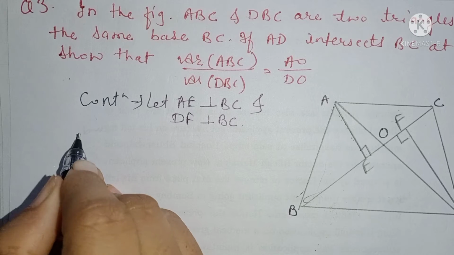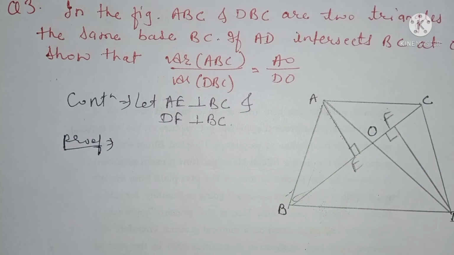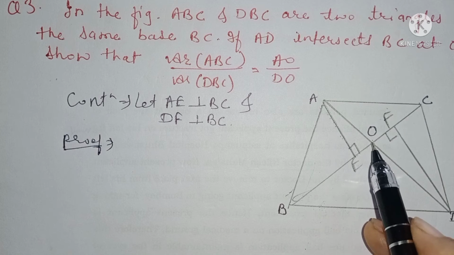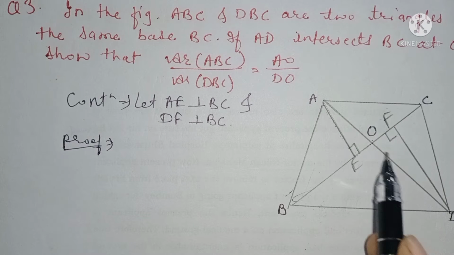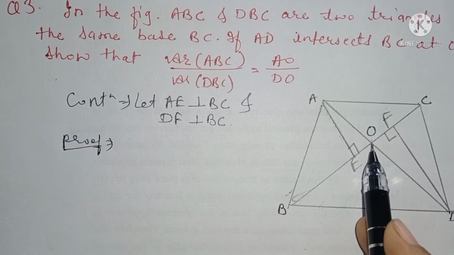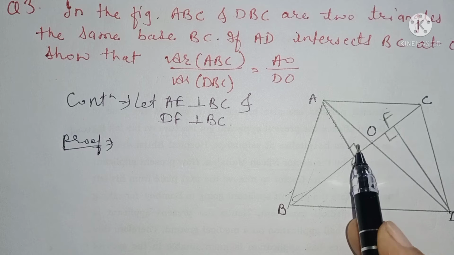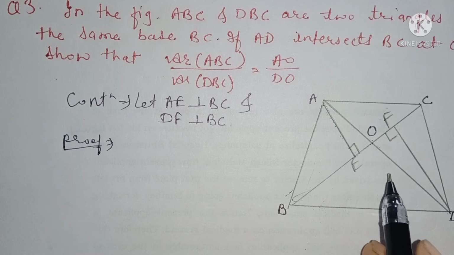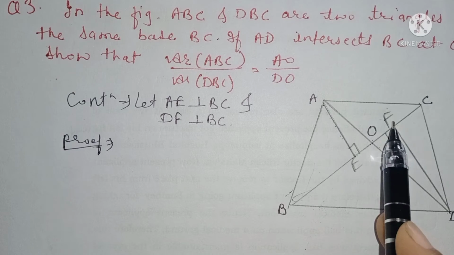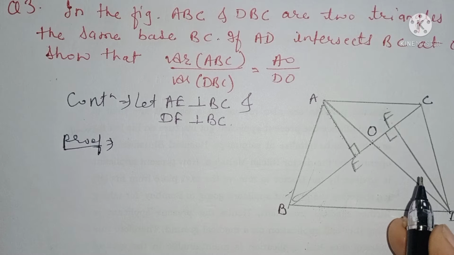Now, solution proof here. Can I prove these two triangles similar, AEO and DOF? AEO and DFO get one 90 degrees, and there is the vertically opposite angle. By AA, both triangles will be similar, right. Then I can write their corresponding sides AE upon FD is equal to AO upon DO in the same ratios, right.